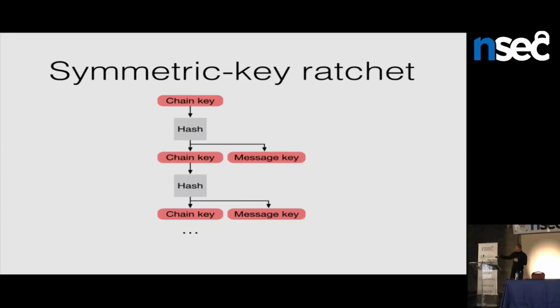So this is what TextSecure does. At any point in time, it has a sending chain, it has a receiving chain. They're being updated just like this so that for every message you send or receive, that old key gets destroyed, new chain keys and message keys get created, and out-of-order messages can be handled when they arrive. So that's a very simple, a very efficient thing to do.